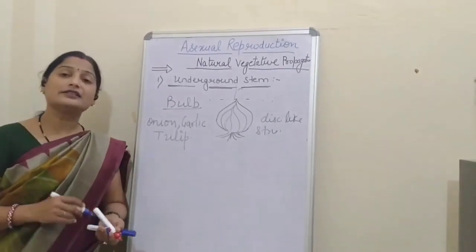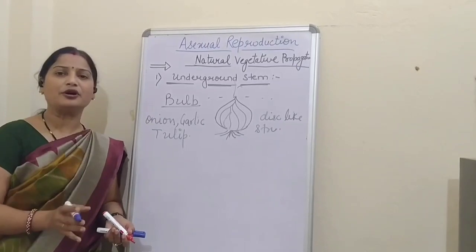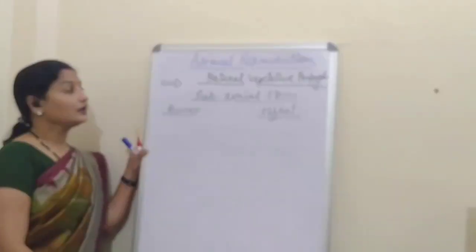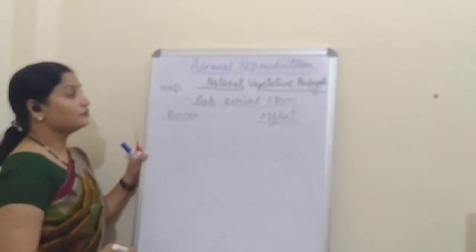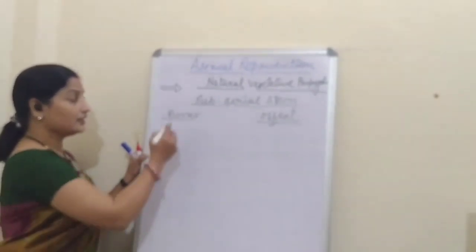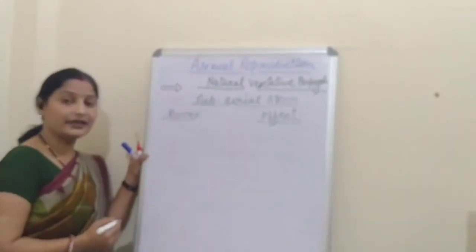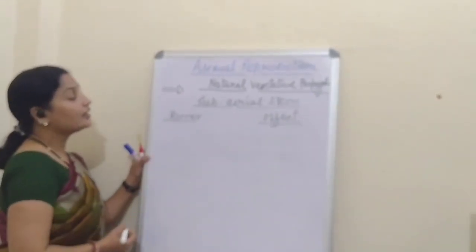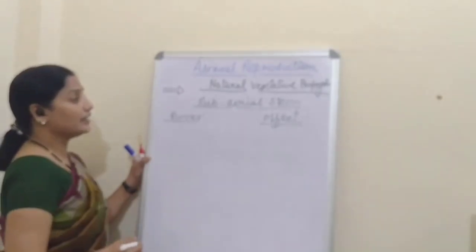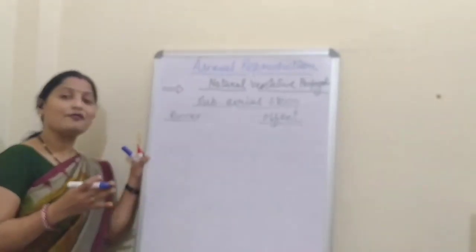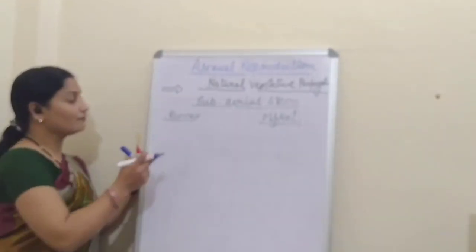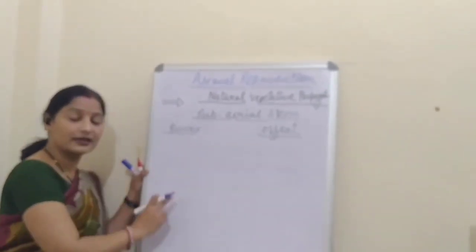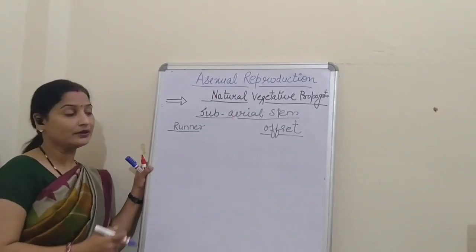Now we will see some important terms in subaerial stems. In case of natural vegetative propagation, we have a second example, that is subaerial stem. In case of subaerial stem, we have four different examples: runner, offset, sucker, and stolon.